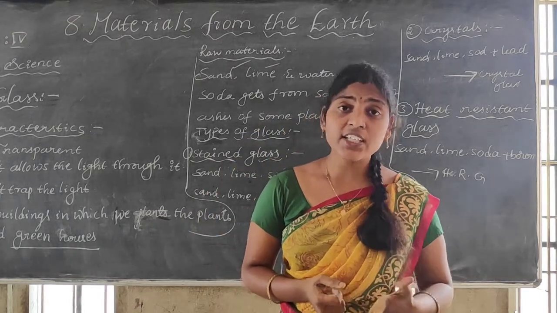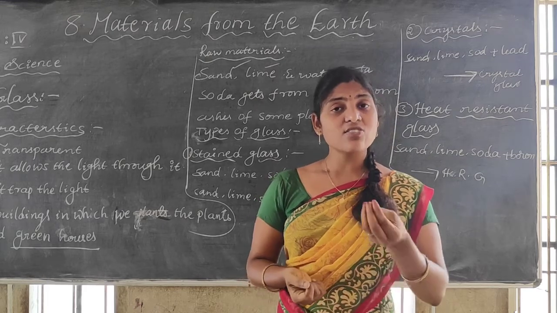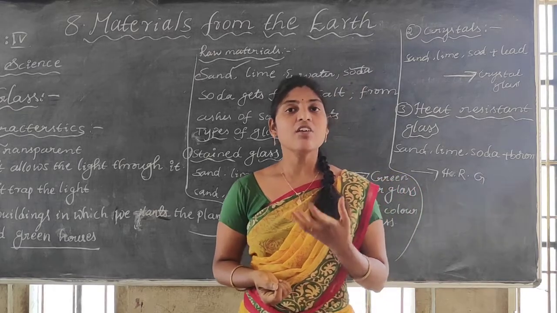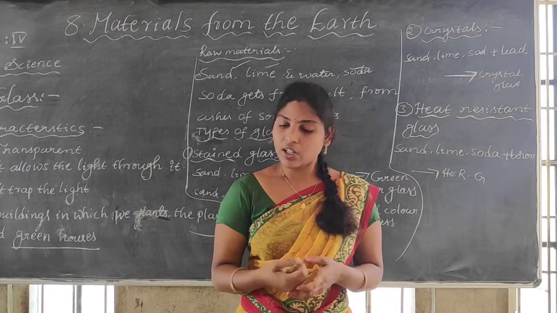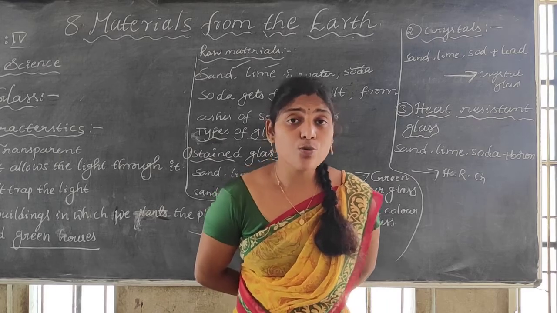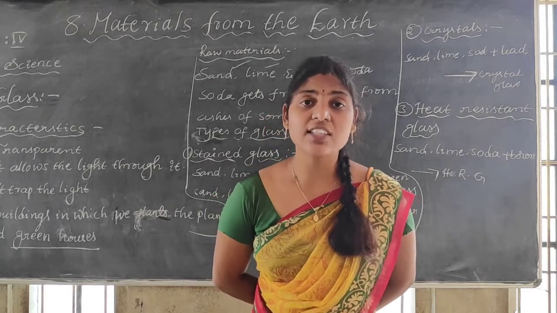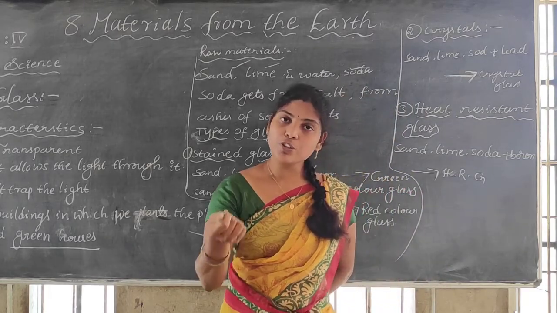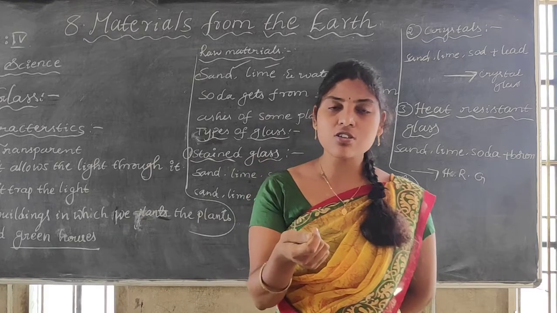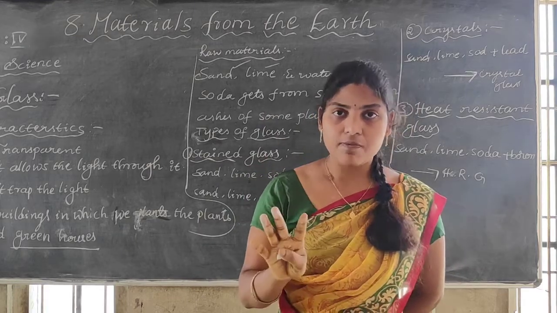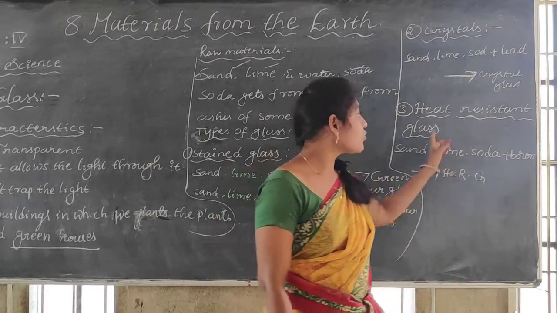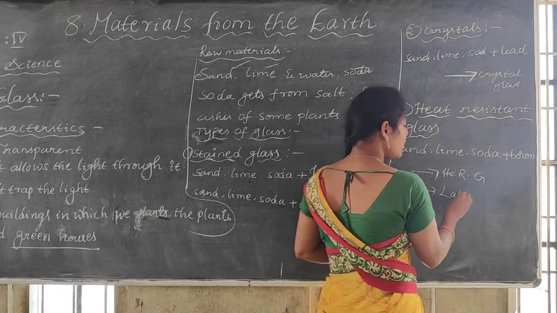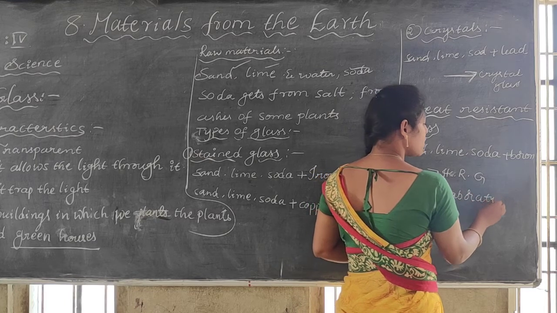If it is not heat resistant, what happens? The glass will break. Yes, it will blast. Then the chemicals will fall on the persons or on the floor. So that's why there we should use what type of glasses? Heat resistant glasses. Then what happens? Even if you try to boil it, the glass will not break. That's why mostly these heat resistant glasses we are using in the laboratories.